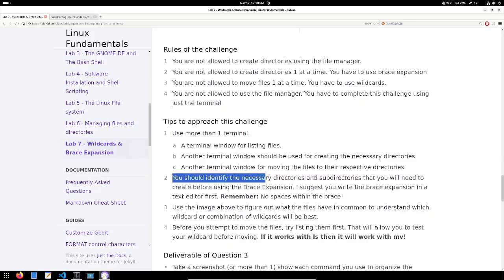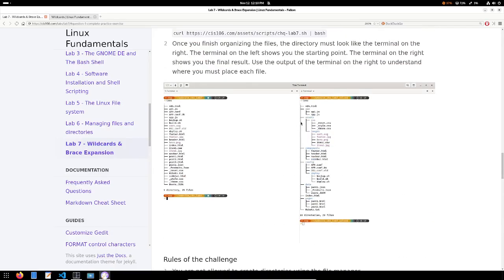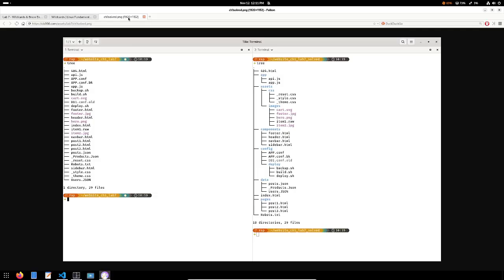You should identify the directories that you need to create first. So you should go and look at this image. Let me open it in a new page. You should look at this image and try to identify the parent and child directories, and then write down, either in a text editor or on pen and paper, the directory structure, how it looks, and then try to execute the command.